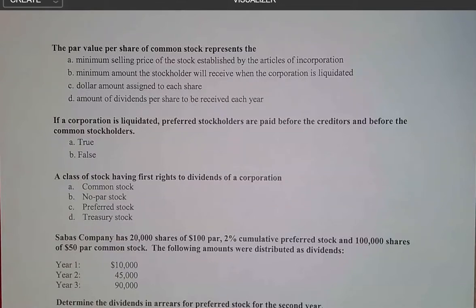So that's got two components of value there. B, minimum amount the stockholder will receive when the corporation is liquidated. We can't do this because we have to account for all of our creditors and also preferred stockholders if we have any. C, dollar amount assigned to each share.